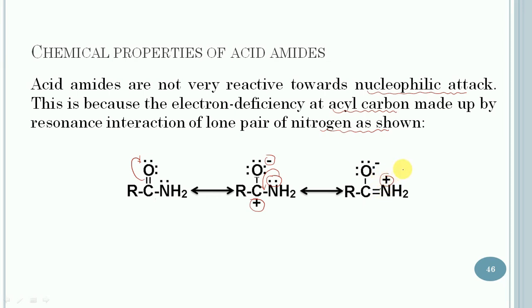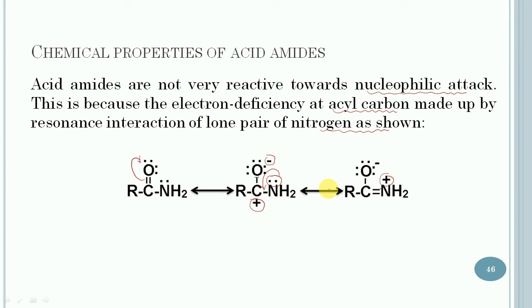So due to the resonance, the lone pair on nitrogen is not freely available. So due to this, the acid amides are not very reactive toward nucleophilic attack.